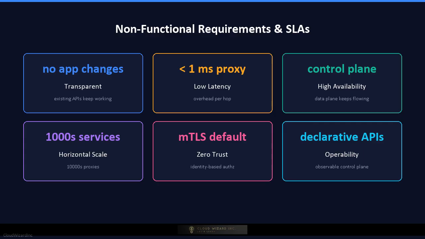Security must be zero trust. Every identity is authenticated, every call is encrypted, and policies are enforced at the proxy. The mesh must be interoperable with existing orchestrators like Kubernetes, virtual machines, and multi-cloud environments. And finally, the operational complexity must be manageable through declarative APIs, clear dashboards, and robust automation.